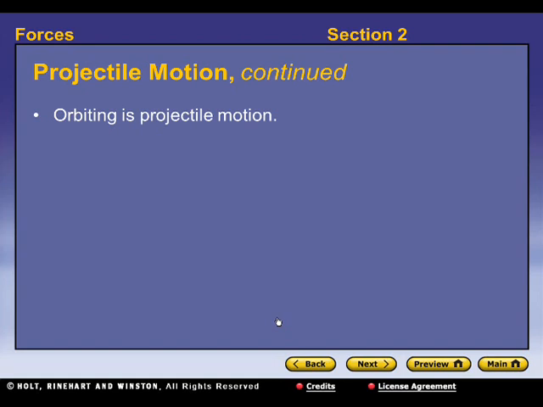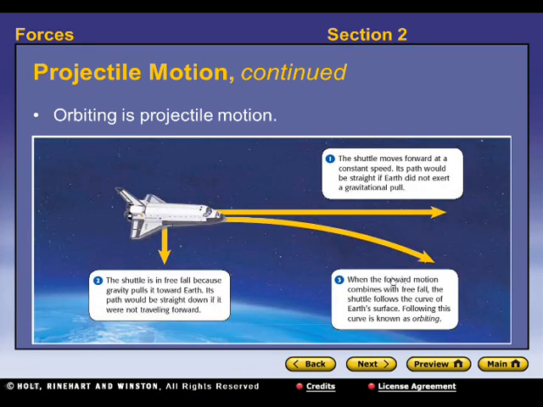So orbiting is basically projectile motion. Any spacecraft in orbit is in projectile motion. They're just going fast enough that they don't come back into the Earth unless they slow down and let the Earth pull them back in.